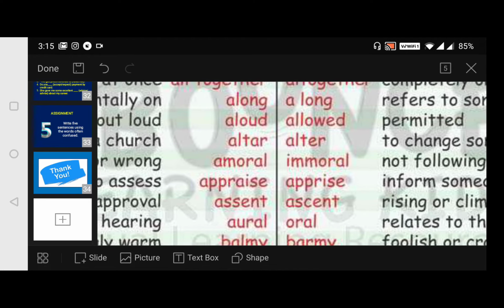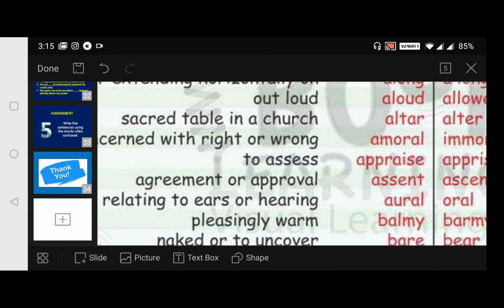And then allowed means permitted. The spelling is totally different. He is allowed to come. Allowed in the sense of permitted. Then coming to altar. Altar is a sacred table in a church. We say it as altar. It is a sacred table in a church.